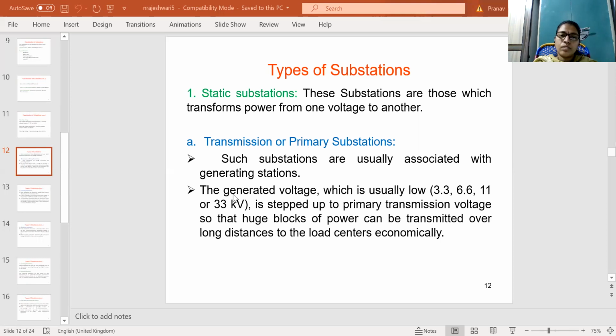In distribution substations, first is the primary distribution substation. In this primary distribution substation, the voltage is stepped down and sent to the secondary distribution system. In the secondary distribution substations, the voltage is further stepped down and sent to the consumer premises.